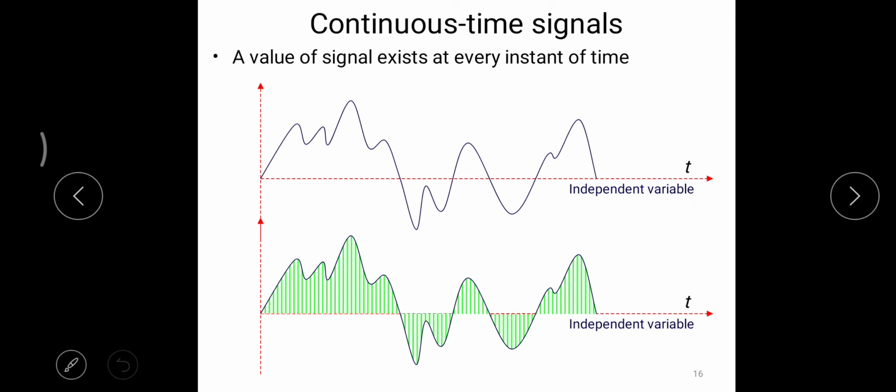Here I have given an example. Continuous time signals are those that exist at every instant of time. Here the signal exists for all the time instants. Such types of signals are called continuous time signals.